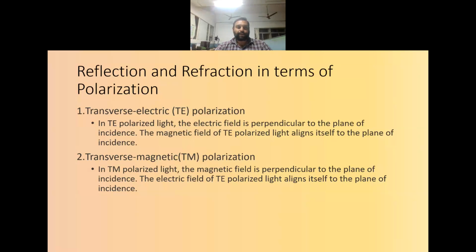In TE polarization, the electric field is perpendicular to the plane of incidence, and the magnetic field of the TE polarized light will be aligned to the plane of incidence. In transverse magnetic polarization, it is the other way. For TM polarized light, the magnetic field will be perpendicular to the plane of incidence, and the electric field will be aligned to the plane of incidence.